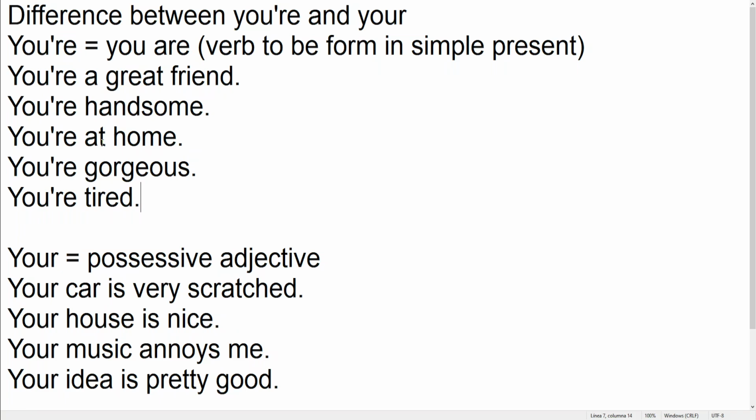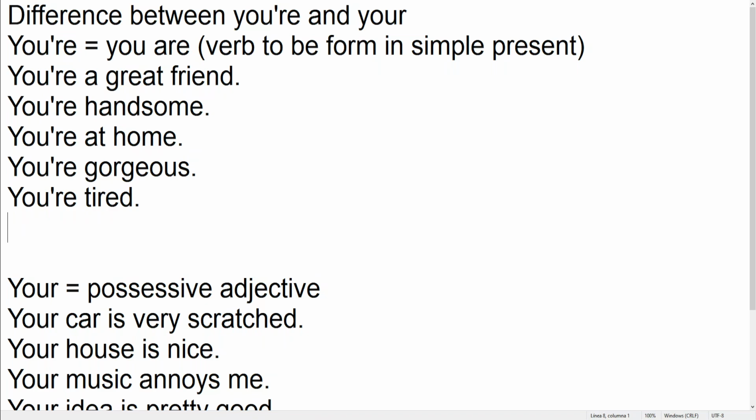You can also talk about locations. You are at home, it is a location. You are gorgeous, well, it is another characteristic. You're tired, that is a feeling. And we can say, for example, you're a teacher, that is a profession. So you're going to be using this form, you're with the apostrophe re, to talk about characteristics, descriptions, locations, emotions, feelings, professions. That'll be the correct use of you're with the apostrophe.